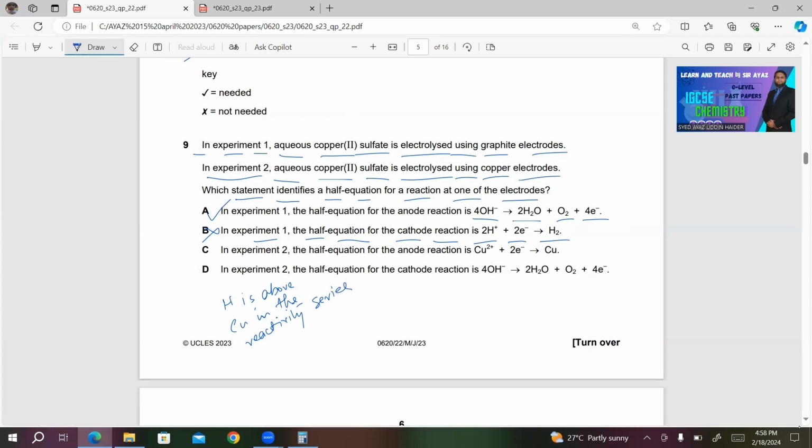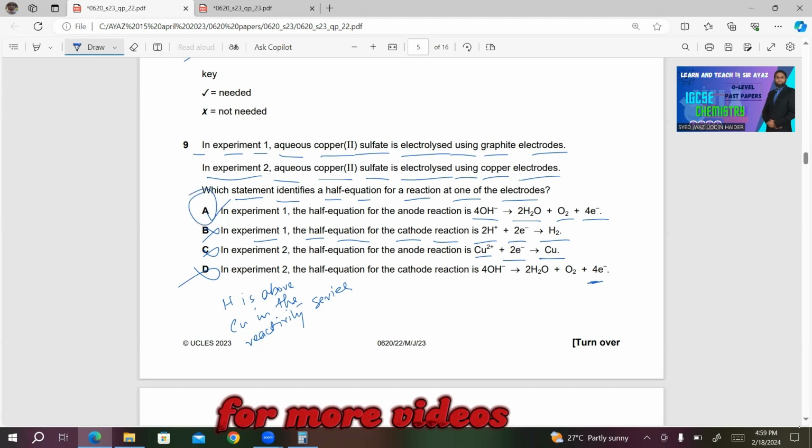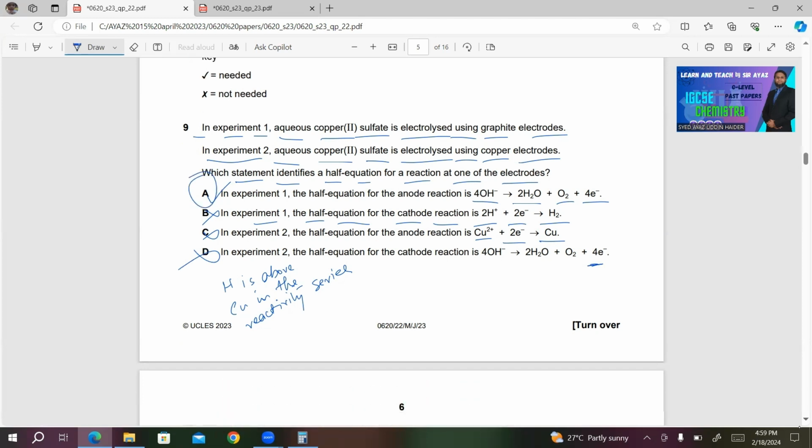So this is incorrect. C. In experiment 2, the half equation for the anode reaction is Cu²⁺ plus 2 electrons gives Cu, which is reduction at the anode. We know that oxidation takes place, so this is also incorrect. D. In experiment 2, the half equation for the cathode reaction is 4OH⁻ gives 2H2O plus O2 plus 4 electrons. At the cathode, we have reduction, not oxidation. This is the loss of electrons, taking place at the cathode. So this is also incorrect. Obviously, A will be the right answer in this case.